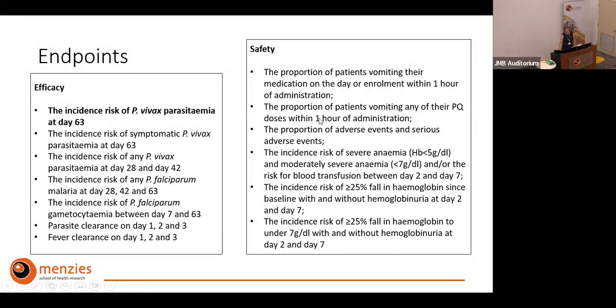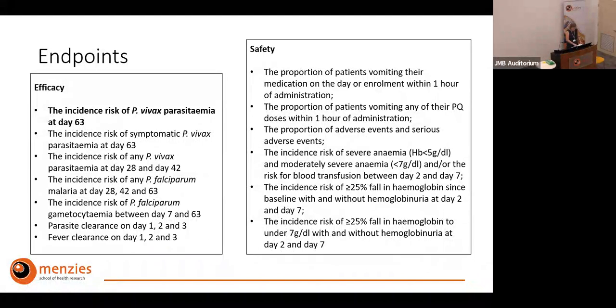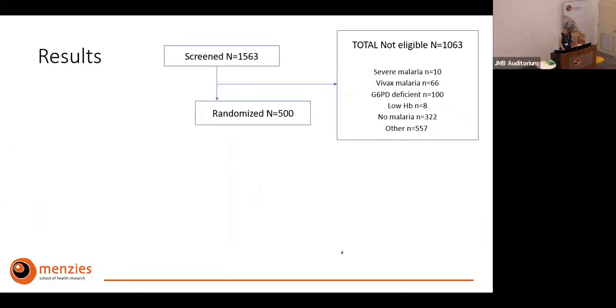And then the hemolytic outcomes, particularly because we are worried about hemolysis in patients who are G6PD deficient, but also in general a potential risk of hemoglobin drops that we might see with higher primaquine doses.